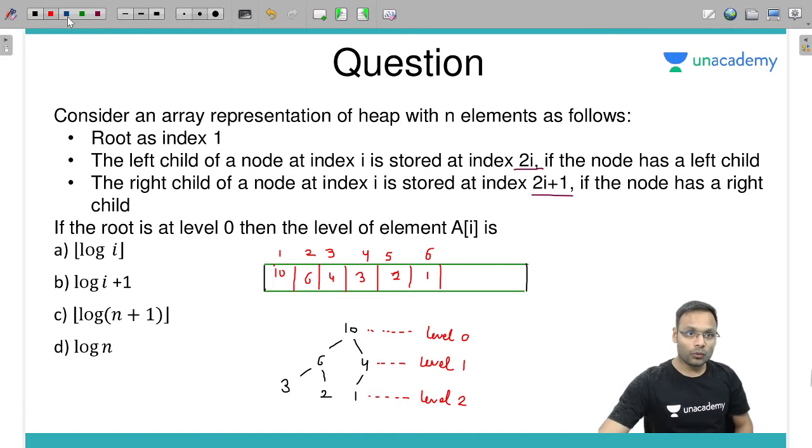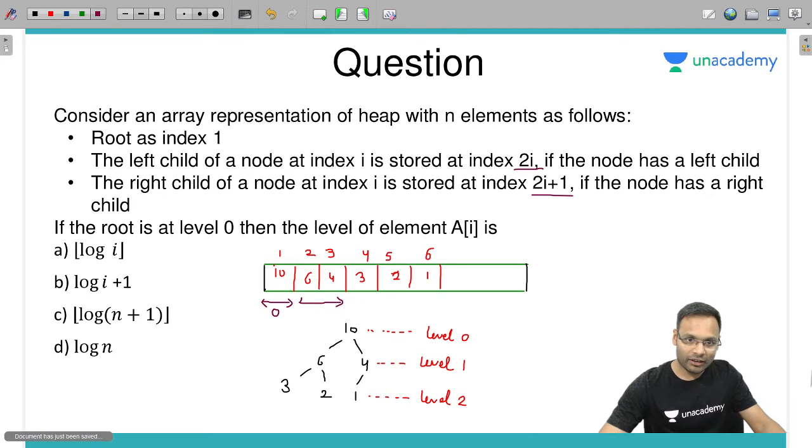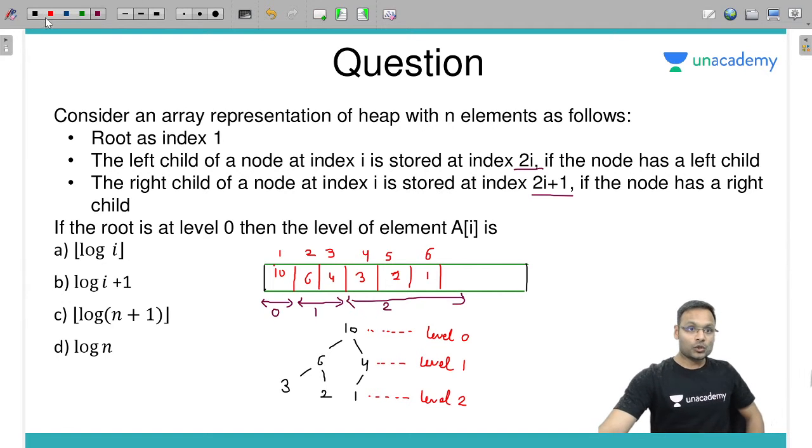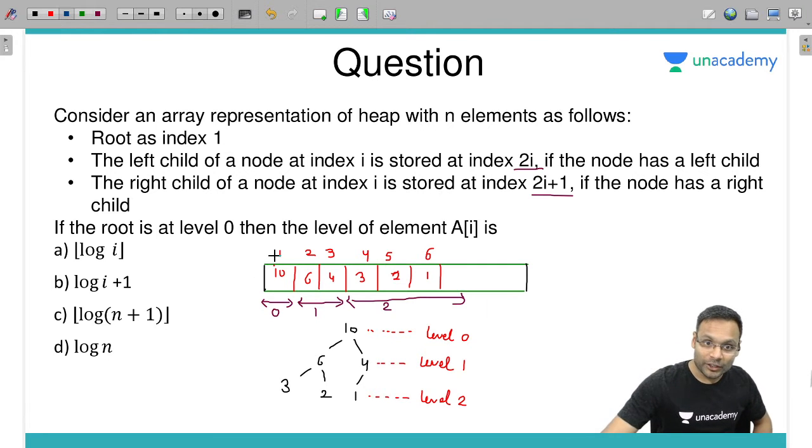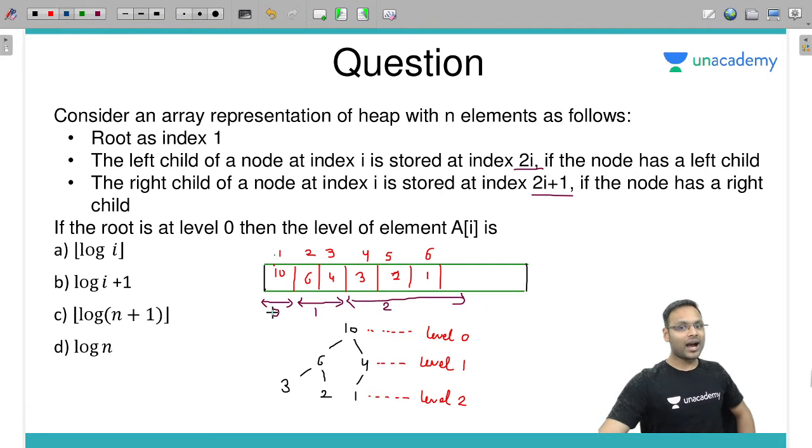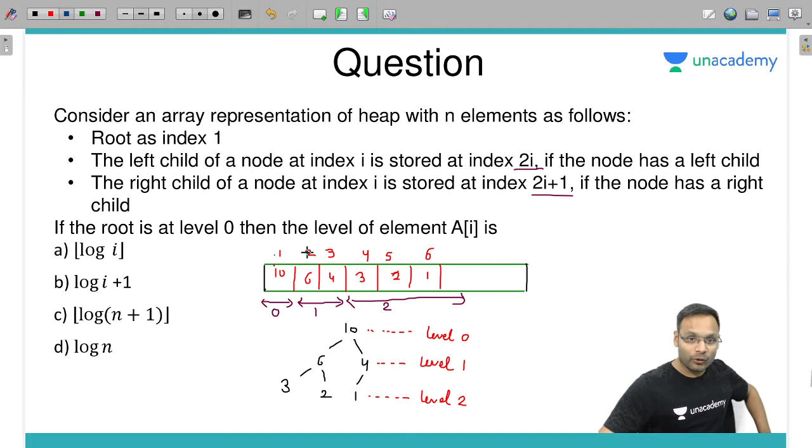Right? So look at this. From here to here it is level number 0. From here to here, level number 1. Here to here, up to the 7th index, it should be level number 2. So if I give you index 1, you should give me the answer: level is 0. If I give you index 2 or 3, you should give me the answer 1. If I give index 4, 5, 6, 7, then you should give me the answer 2.